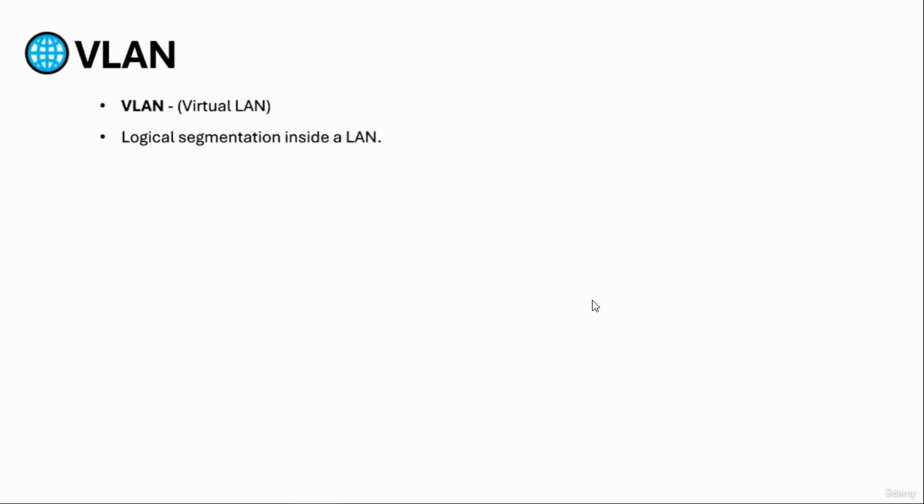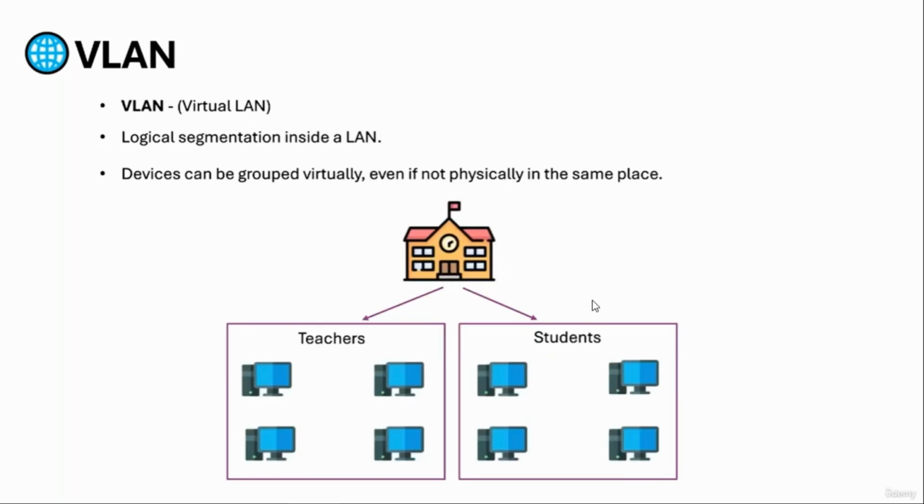And the main difference from LAN and WAN, VLAN is that VLAN is a virtual LAN. So it is a logical segmentation inside a LAN. Devices can be grouped virtually even if they are not physically in the same place. For example, we have our school, and we will group our teachers' PCs and students' PCs. Our teachers are going to be in the same network, and students are going to be in the same network, but in different groups of those networks. Our teachers will be isolated from our students virtually in the network, but not physically.